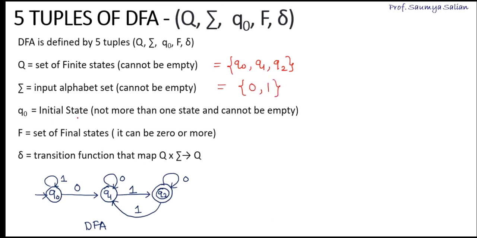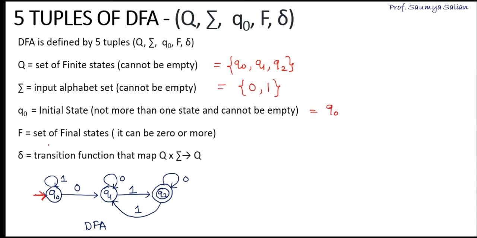Next, the initial state. Whenever we start constructing a DFA, we always begin with an initial state, and the initial state in the diagram is represented by this arrow. Every DFA will have only one initial state, so Q0 over here is my initial state.